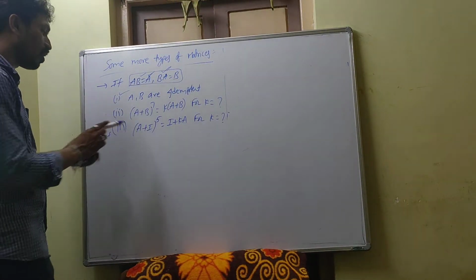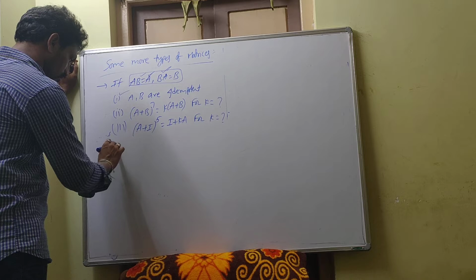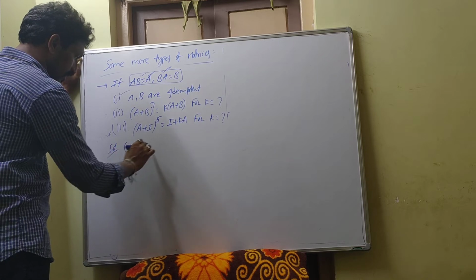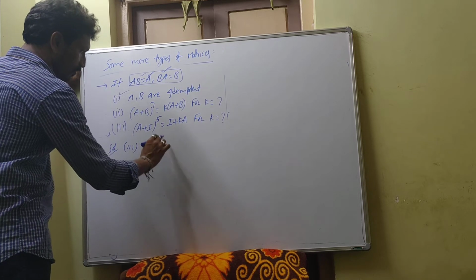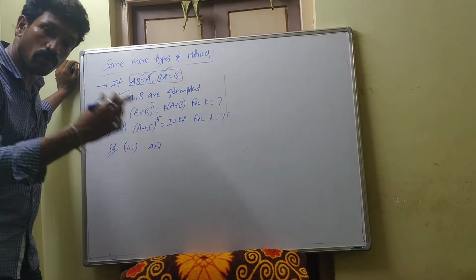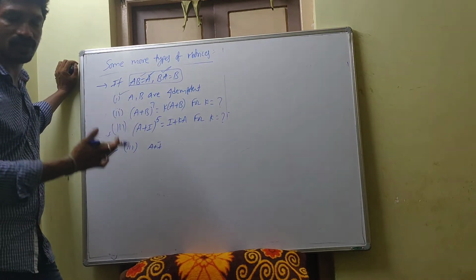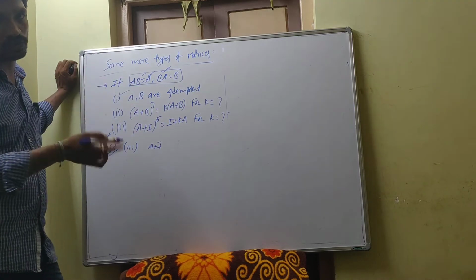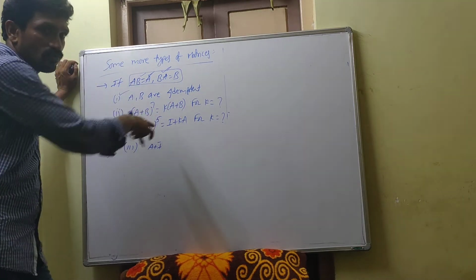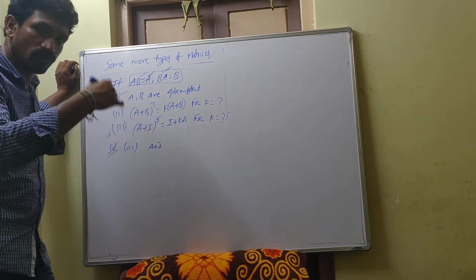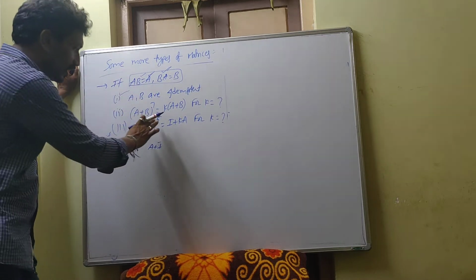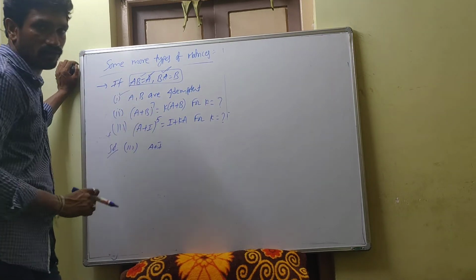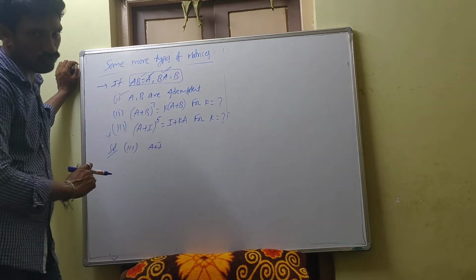Next, third one. (a plus I) whole power 5. They may give (a plus I) whole power 5, whole power 6, whole power 7, whole power 10, whole power 2021, whole power n also. So we just generalize this formula for n. So if you get the value at the power n, then you can decide the value of k, and n is equal to 5.